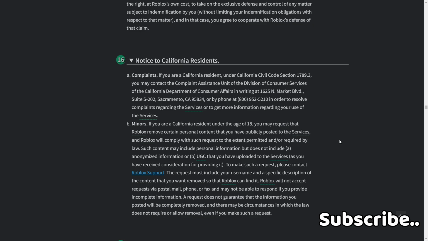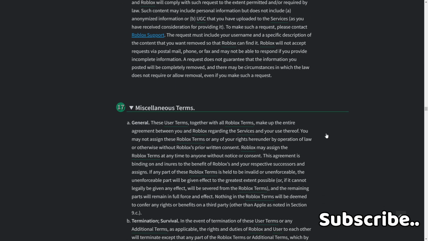The request must include your username and a specific description of the content that you want removed so that Roblox can find it. Roblox will not accept requests via post, mail, phone, or fax, and may not be able to respond if you provide incomplete information. A request does not guarantee that the information you posted will be completely removed, and there may be circumstances in which the law does not require or allow removal even if you make such a request.